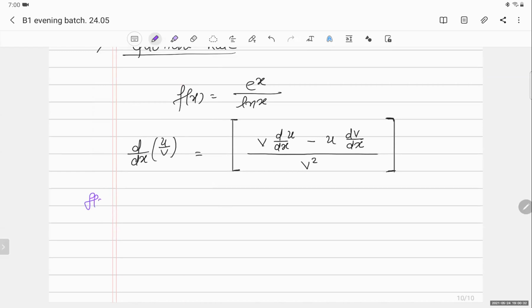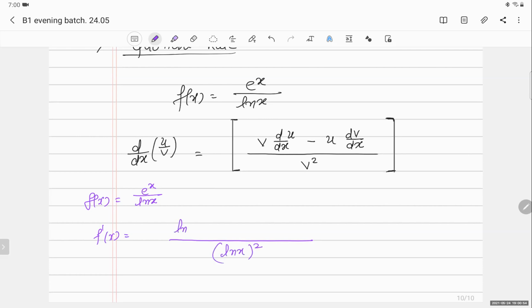Suppose my function is e to the power x upon ln x. Then how will you find f dash x? First of all, I will make a straight line. Which function is in the denominator? ln x. I will make ln x raised to whole square.